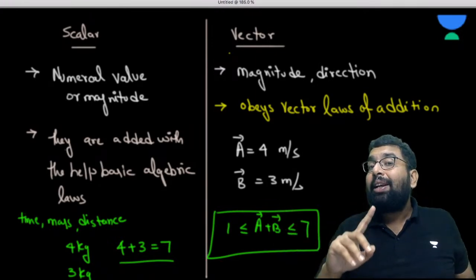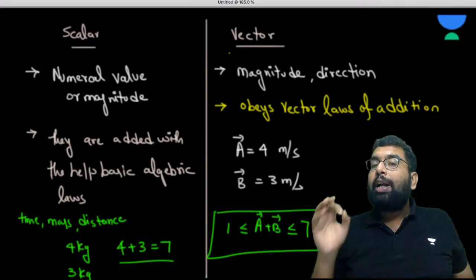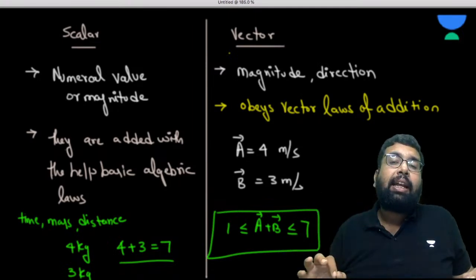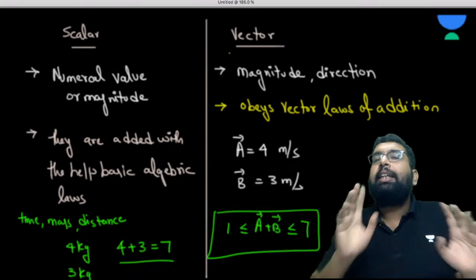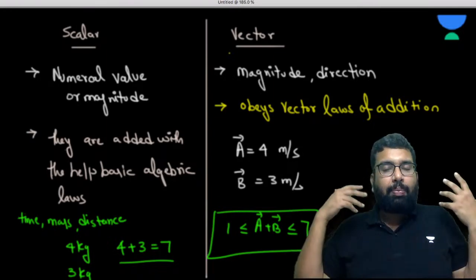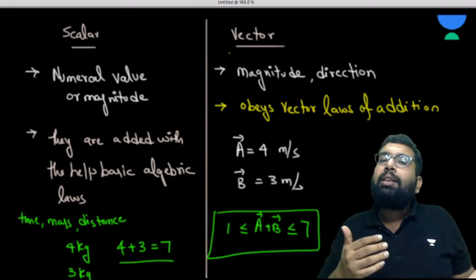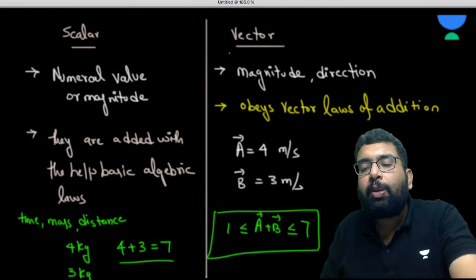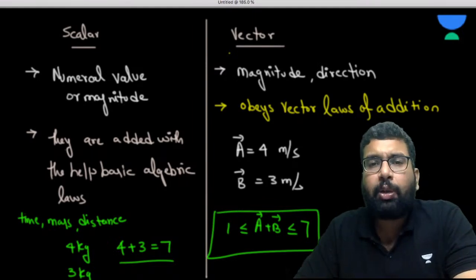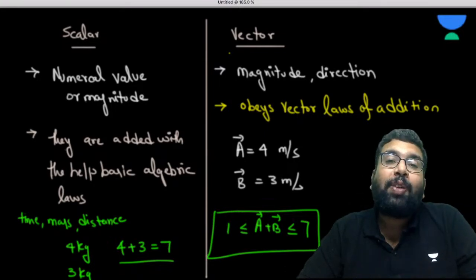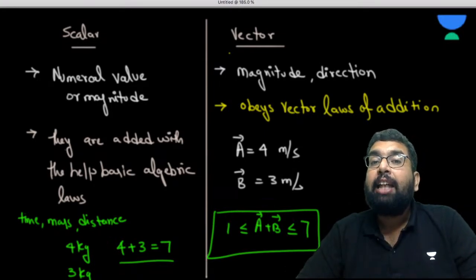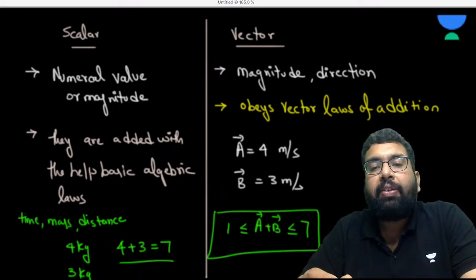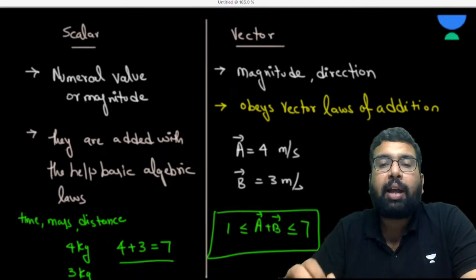But when two vector quantities are added, you can get anything. You can get anything, but within some range. Like in this case, it will be 1 and it will be 7. So you might be reckoning that 1 is the difference between two vectors and 7 is the addition of two vectors. Are you getting my point? I'll come to this. But the point is, see what kind of addition this is. Every time, guys, you are getting a different result.